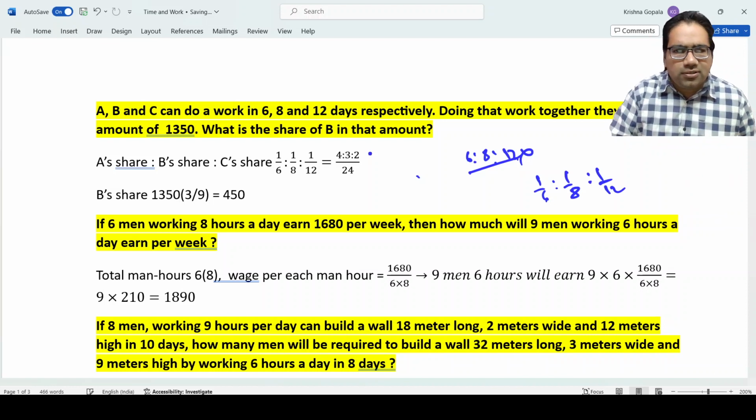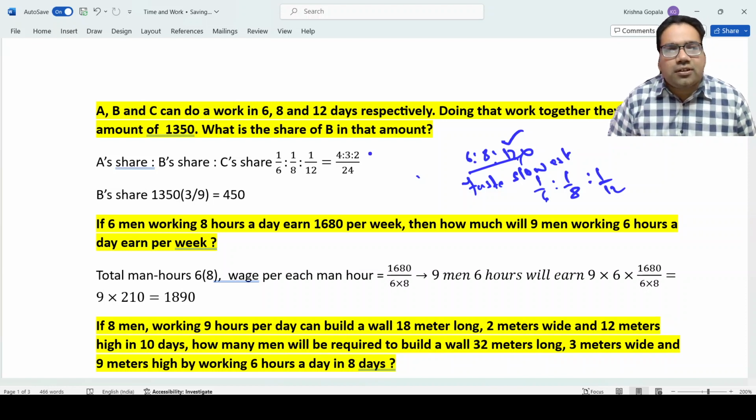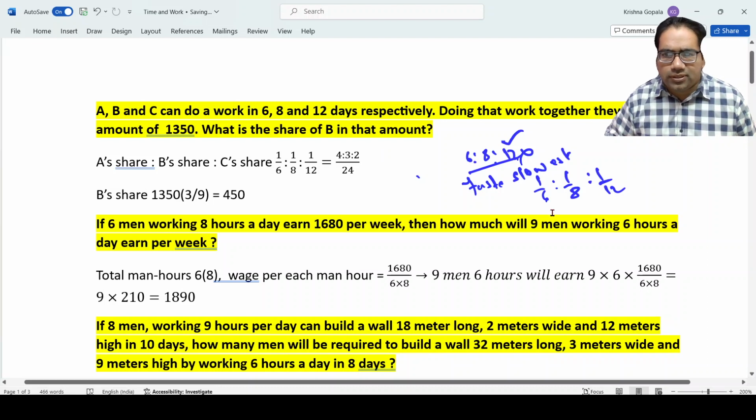If you take 6 is to 8 is to 12, this 12 guy will get the maximum share, right? The 12 guy is the slowest. The 6 guy is the fastest. The 12 guy is half as fast as the 6 guy, which is A, right? We should not give the slowest guy the highest amount. So 6 is to 8 is to 12 is wrong. In fact, we should be doing 1 by 6 is to 1 by 8 is to 1 by 12. That is the correct way.